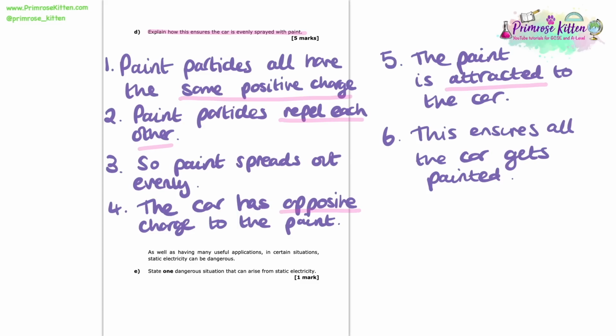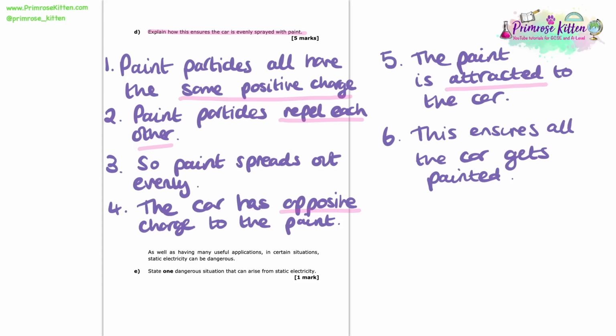So here we've got 6 different significant points. The question was only a 5 marker, so we only needed to state those down to get our 5 marks. However, none of them were particularly complicated. I think you could see that those points all tell quite a story. And in the long mark questions, always imagine that you're almost telling a story. You want to start right at the beginning and then you want to get to the end. So let's have a look at the next part.